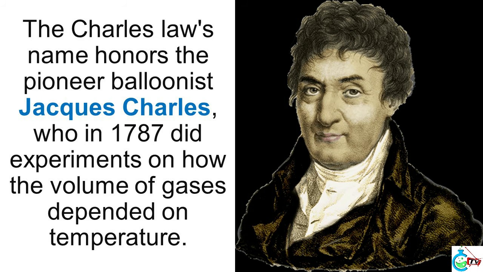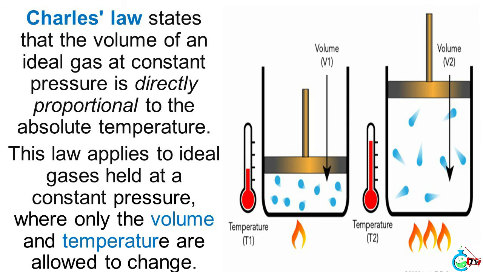Charles' law's name honors the pioneer balloonist Jacques Charles, who in 1787 did experiments on how the volume of gases depended on temperature. Charles's law states that the volume of an ideal gas, at constant pressure, is directly proportional to the absolute temperature. This law applies to ideal gases held at a constant pressure, where only the volume and temperature are allowed to change.